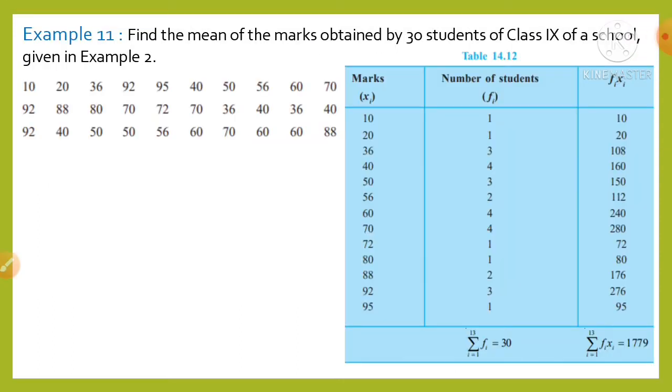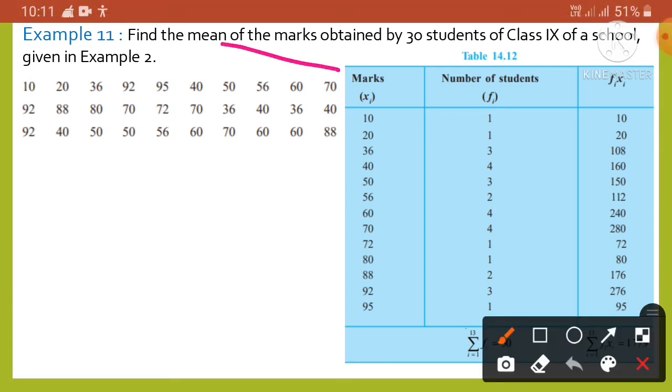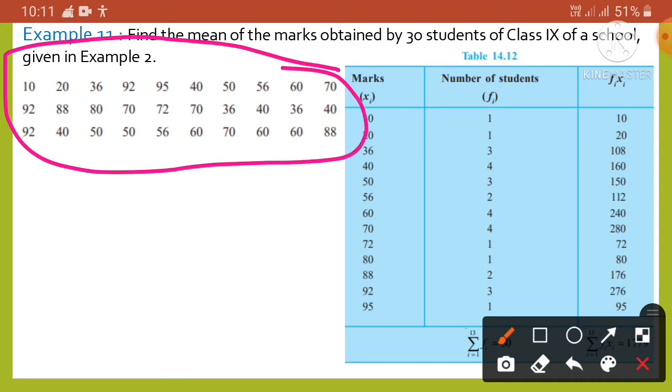Now the next question, question number 11. Find the mean of the marks obtained by 30 students of class 9 of a school. The marks are given here for 30 students.